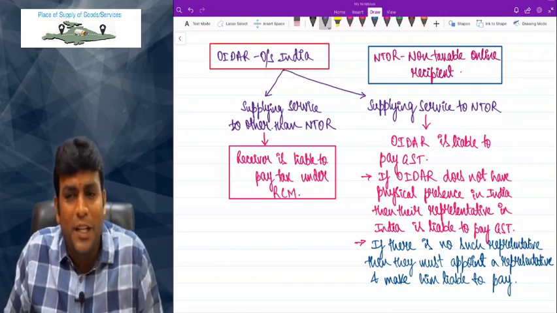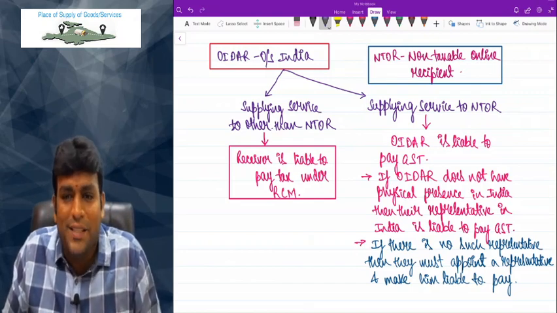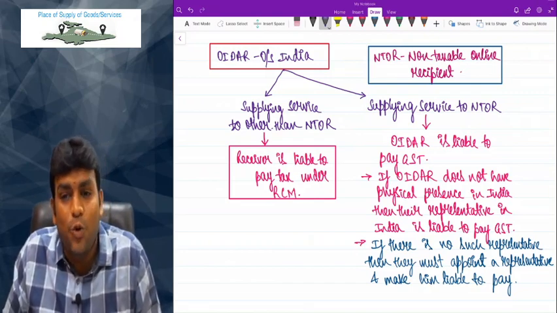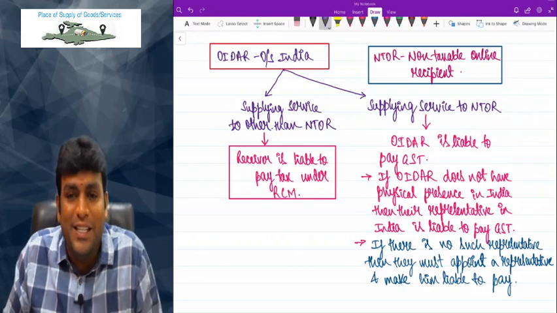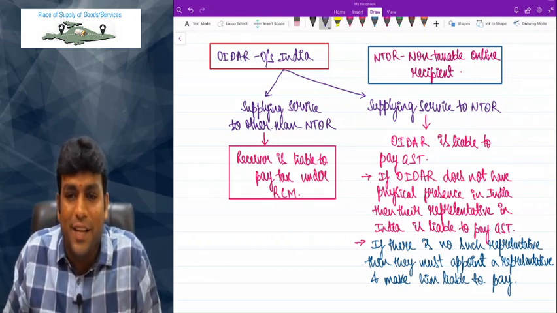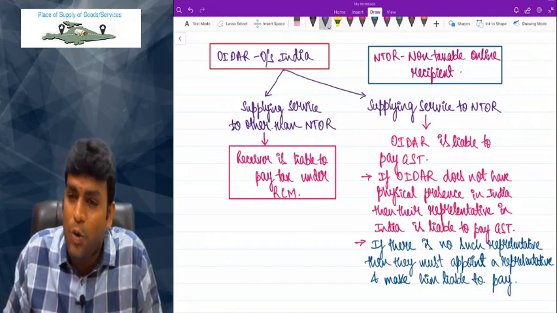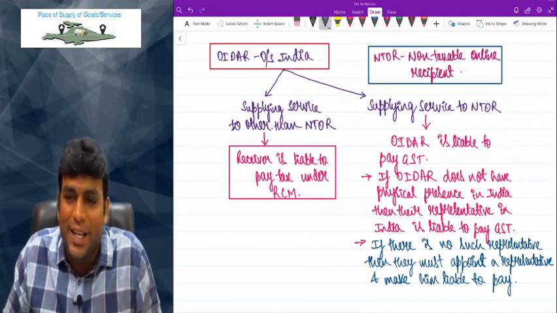So if OIDAR is supplying service to other than NTOR, then who is liable to pay GST? The recipient is liable to pay GST under RCM. But if OIDAR is supplying service to NTOR, then who is liable? OIDAR is liable to pay GST.